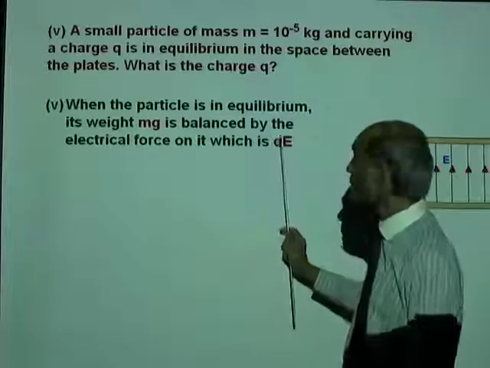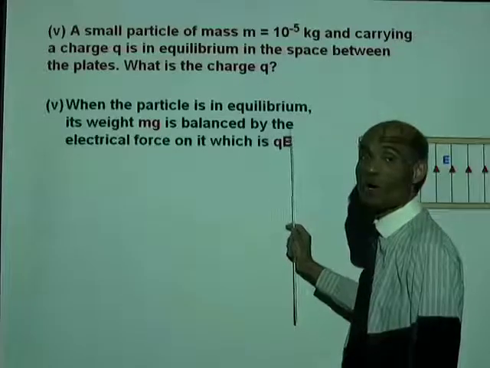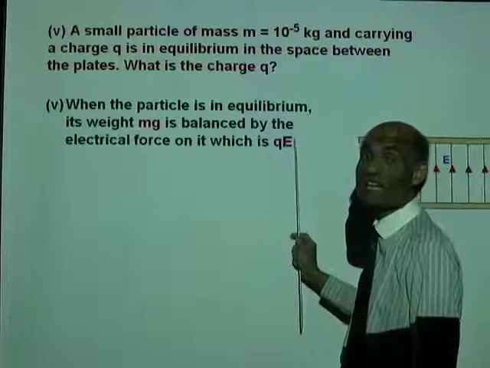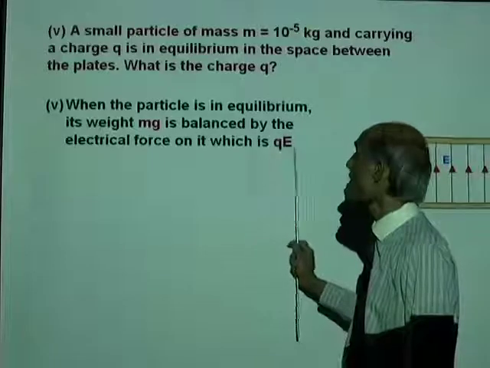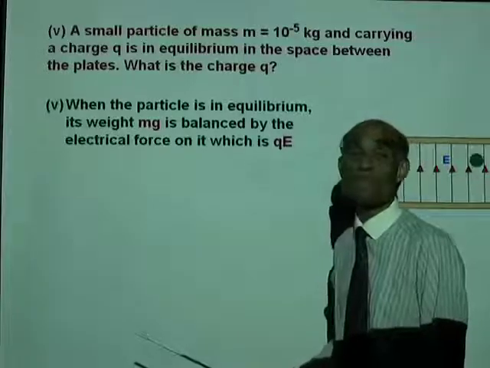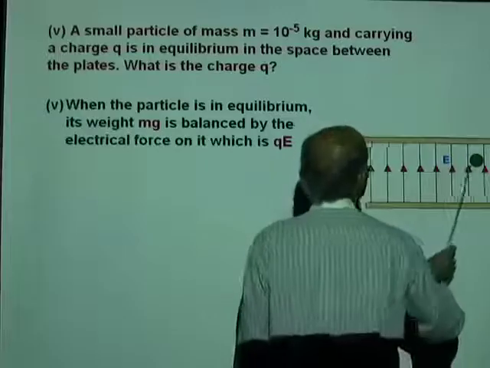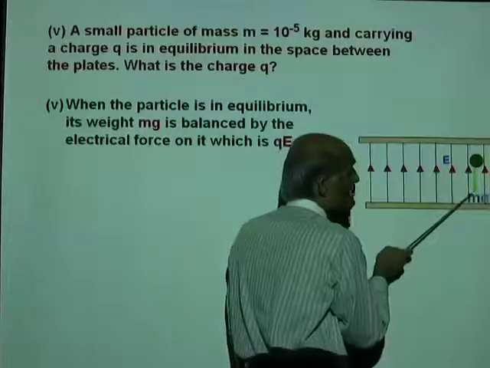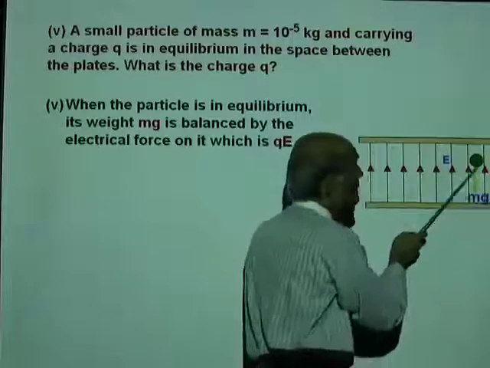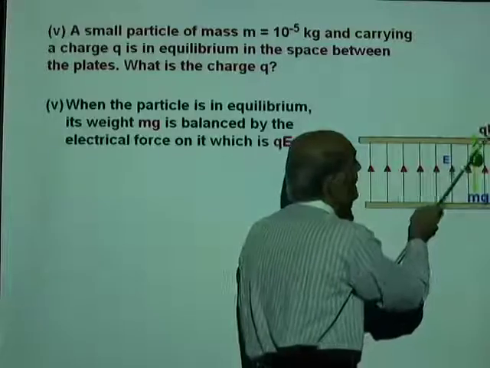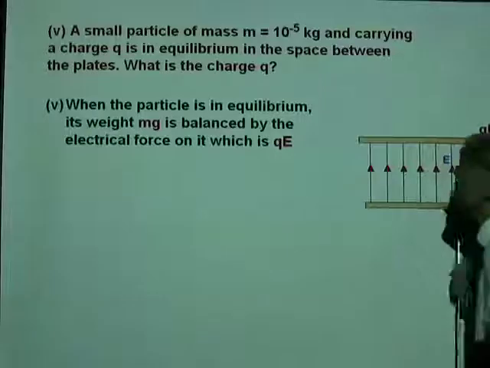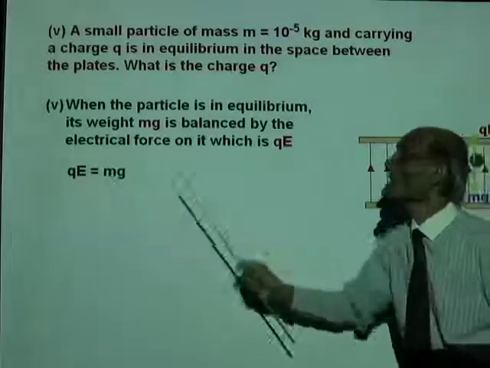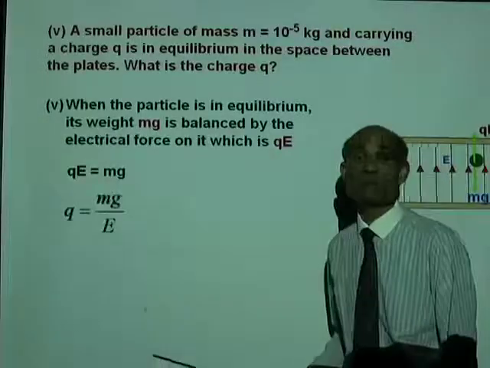You remember, when a charge Q placed in an electric field E, the force on it is Q times E. So when a charged object is placed in the electric field, the weight mg downward is balanced by the electric force Q times E. So QE equal to mg.